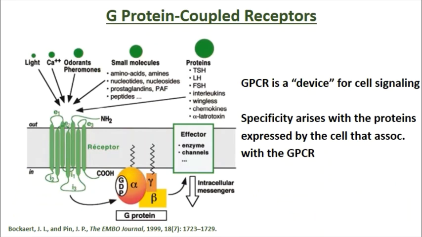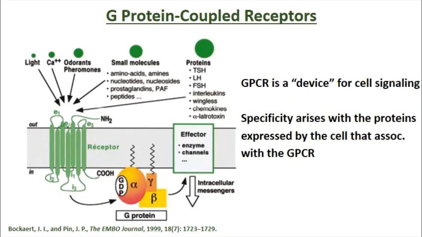G-protein coupled receptors are a device for cell signaling used for many different effects throughout cells, throughout the body. Specificity for this receptor type arises with the proteins expressed by the cell that associate with the GPCR. As you can see here, many different substances and things can activate the G-protein coupled receptor.